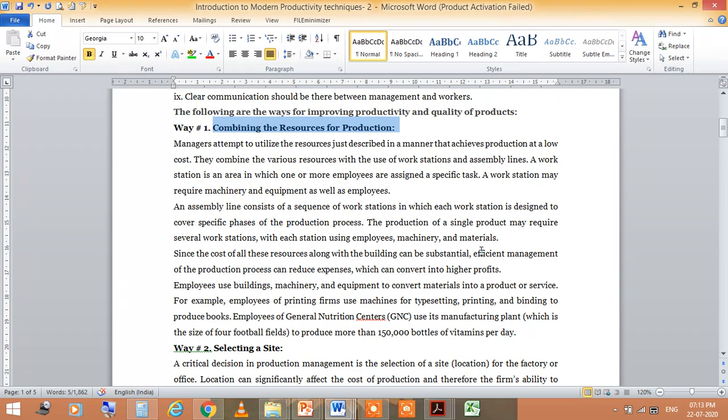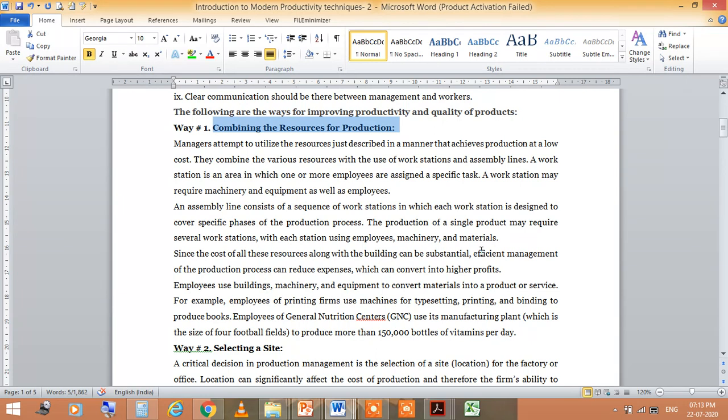An assembly line consists of a sequence of workstations in which each workstation is designed to cover a specific phase of the production process.